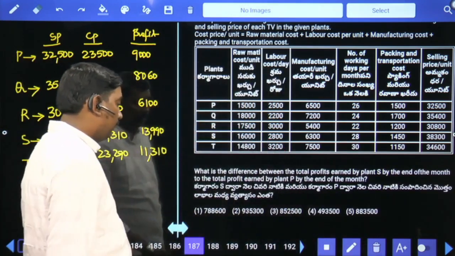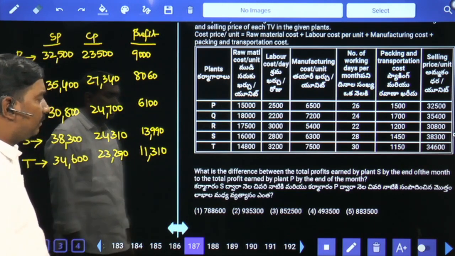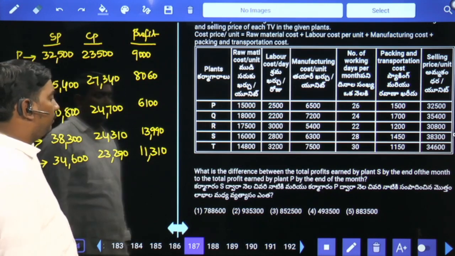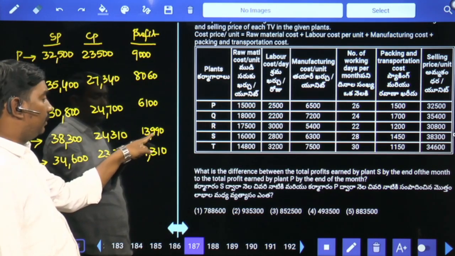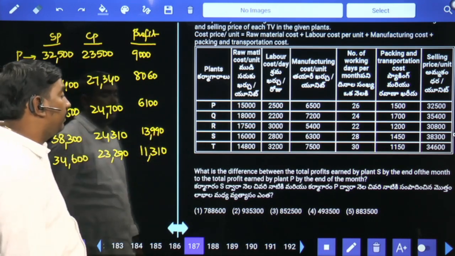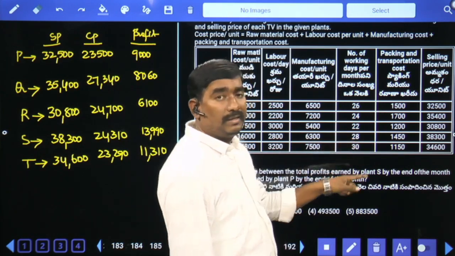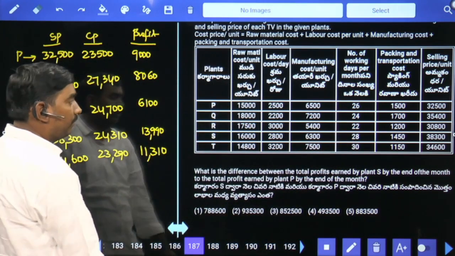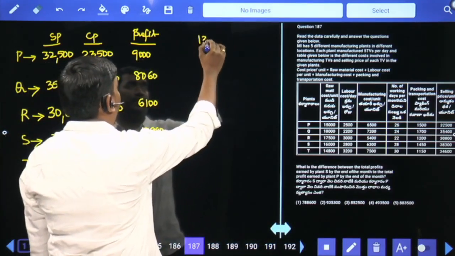Next. What is the difference between the total profit earned by plant S and the total profit earned by plant P by the end of the month? Plant S, 1 TV profit is 13,990. Plant S, 28 days working. Each day 5 TVs. In 28 days 140 TVs. So 13,990 into 140.